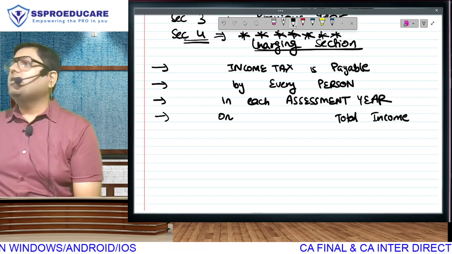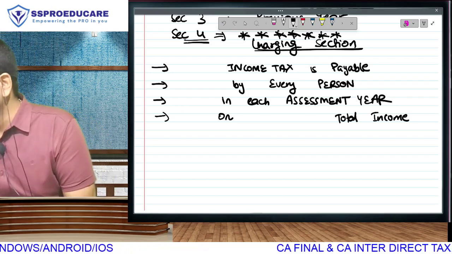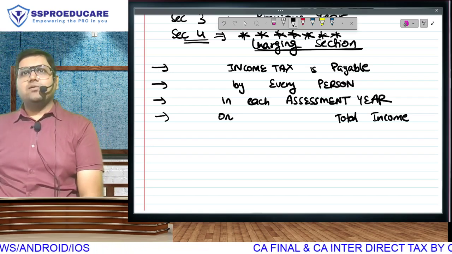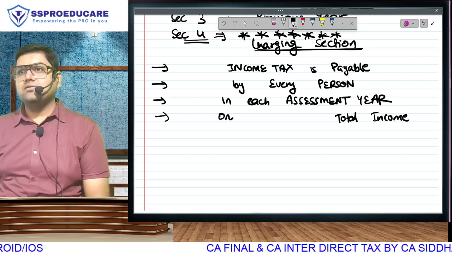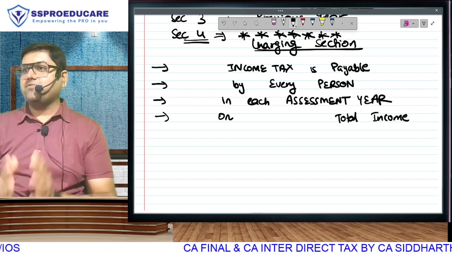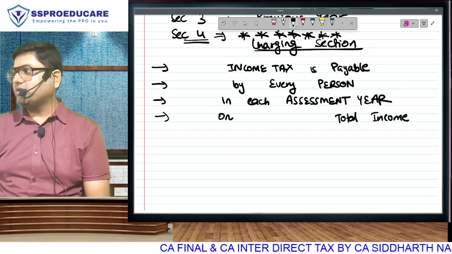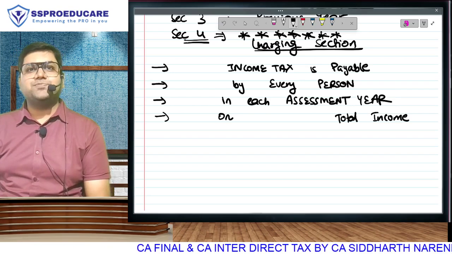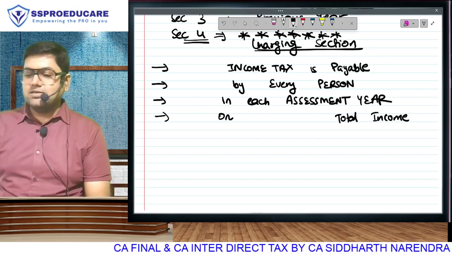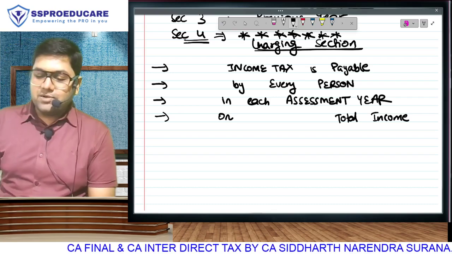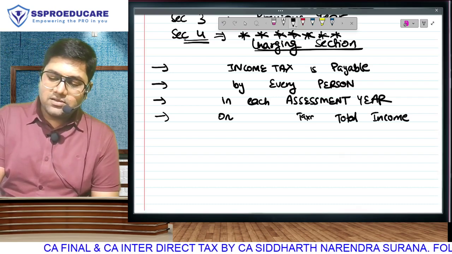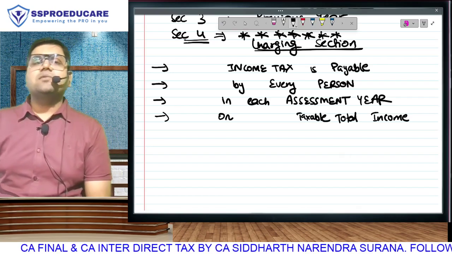Income tax is payable not on income, bro. Income tax is payable on total income. Is that clear? It is still incomplete. You still see some space here. It's not that Microsoft Word's justified font is spreading it out. No, I will be utilizing this space. Next, income tax is not payable on total income. Income tax is payable on my taxable total income.